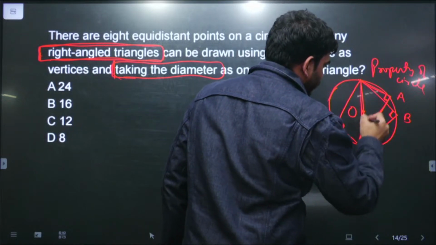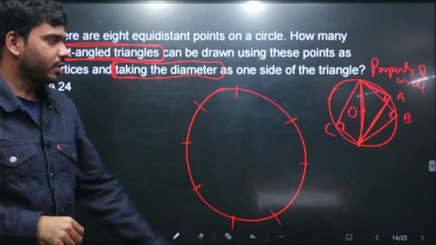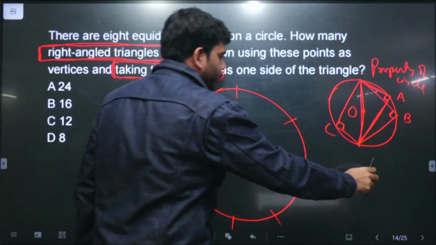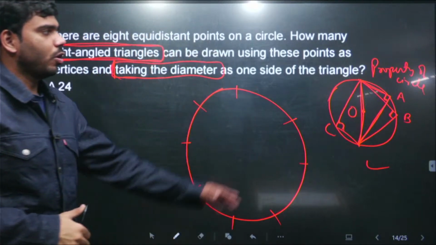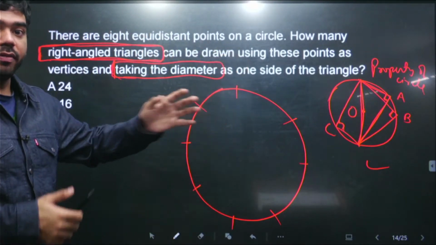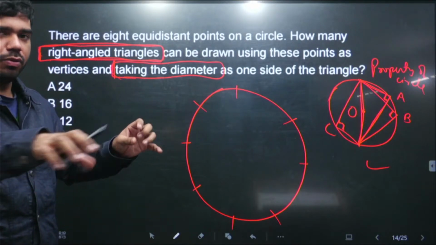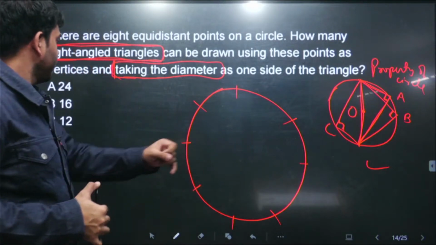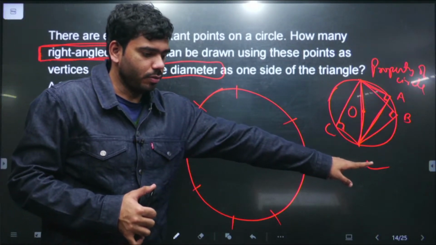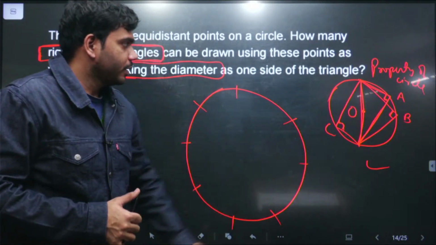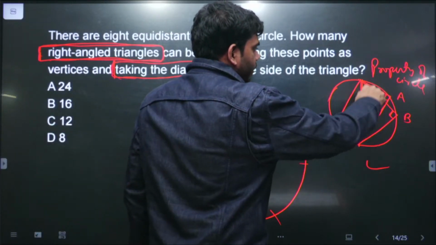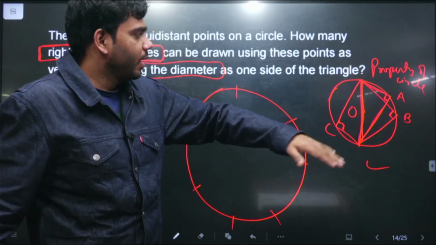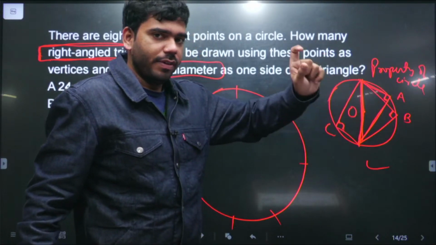The condition here should be that this line should be the diameter, and this is what the question is asking. Exactly the same thing the question is asking. So the question is checking whether you know this property or not. If there is a guy who does not know this property, there is no way he can solve the question in a rational and practical manner. Now he might randomly do something and arrive at the answer, that is a different thing. So the property is, if there is a diameter and the ends of the diameter are connected to any point on the circle, then the angle that is subtended will always be 90 degrees.